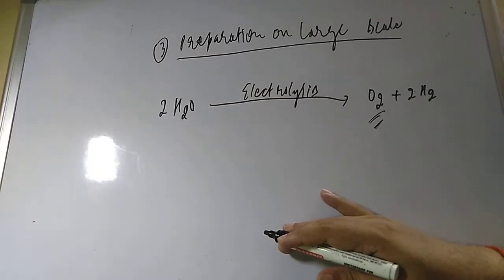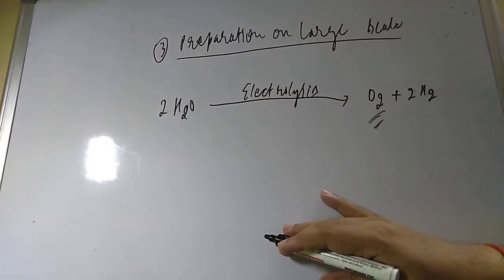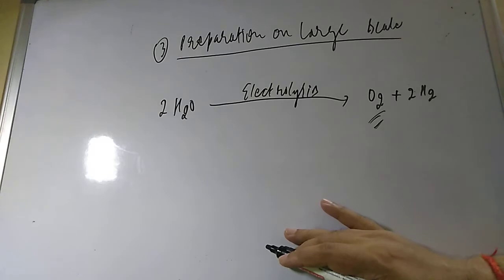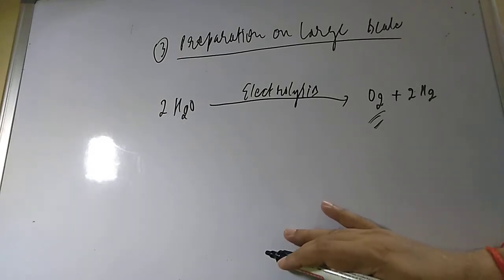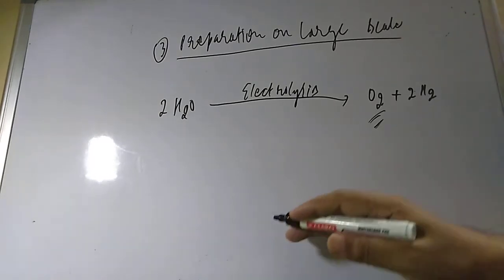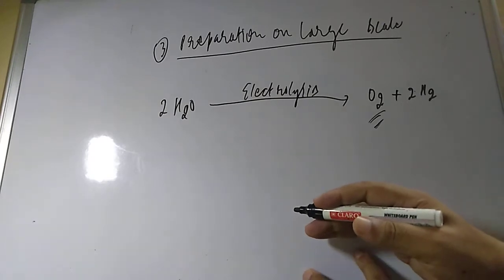So this is the large scale method, the electrolysis method, because they will give many methods and ask which one will produce on a large scale. So we have to give the electrolysis method.